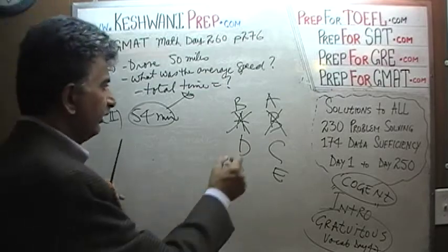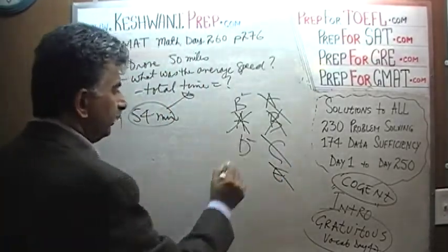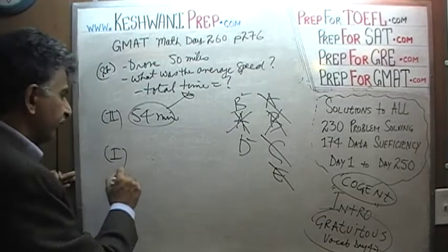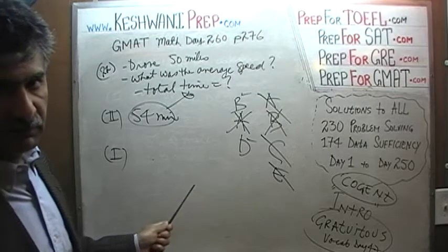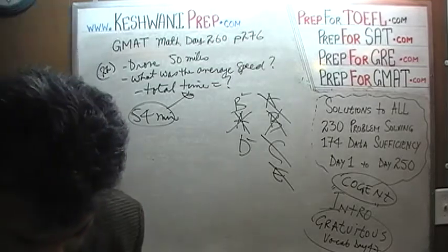That tells us that the answer cannot be A, C or E. It will have to be either B or D. If it turns out the first statement by itself is also sufficient, then the answer will be D. If it turns out that the first statement by itself is not sufficient, then the answer will remain B. You understand? Let's look at the first statement.